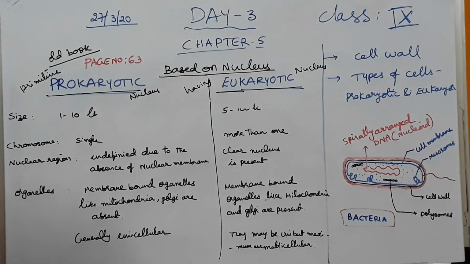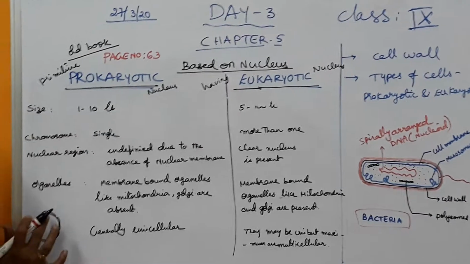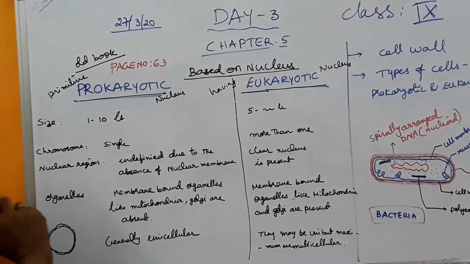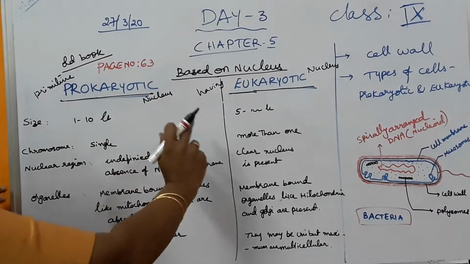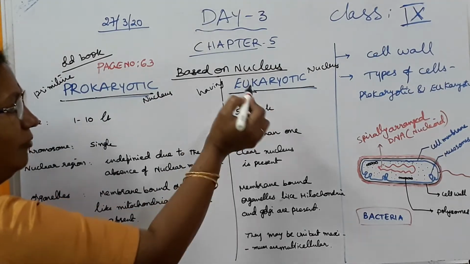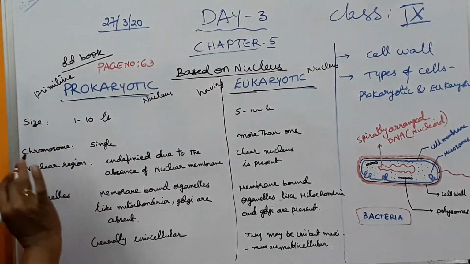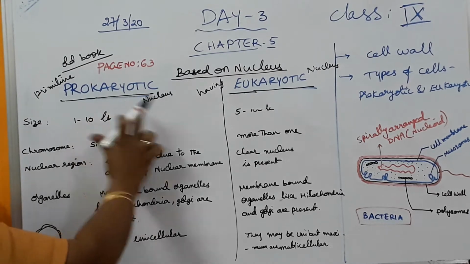What is primitive nucleus? Nucleus should have nuclear membrane. This already you know. So this nuclear membrane is absent for these prokaryotes. Prokaryotic cell will not have nuclear membrane, whereas eukaryotic cell will have clear nuclear membrane. Now prokaryotic cell example is bacteria.